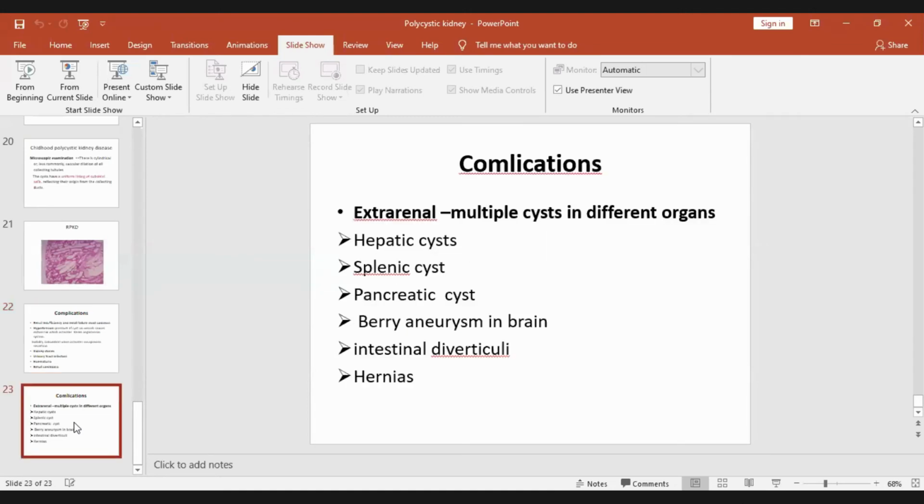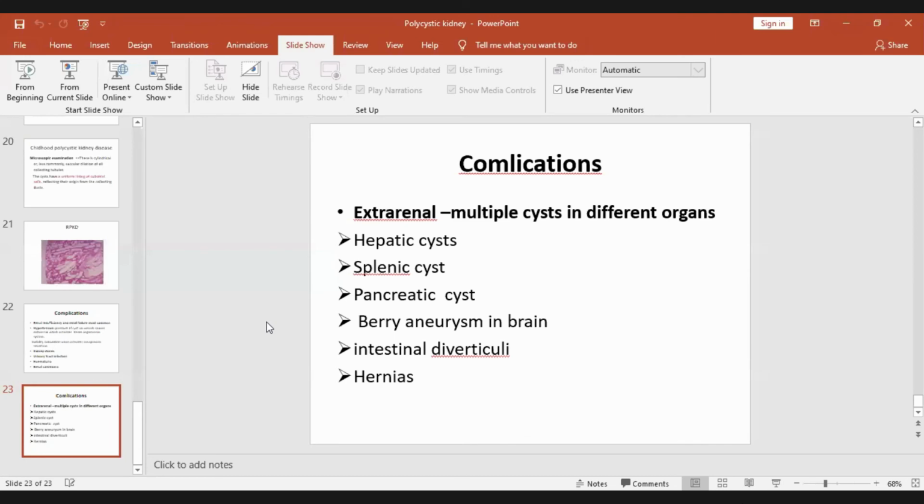Other complications are, as I told you, these proteins, that is fibrocystin and polycystin. They are also present on the other epithelial surfaces like bile duct epithelial surface, arachnoid epithelial surface. So there are multiple cysts in other organs, that is extrarenal cysts. So there will be associated hepatic cyst, there may be splenic cyst, pancreatic cyst, berry aneurysm in the brain, intestinal diverticula, and hernia.